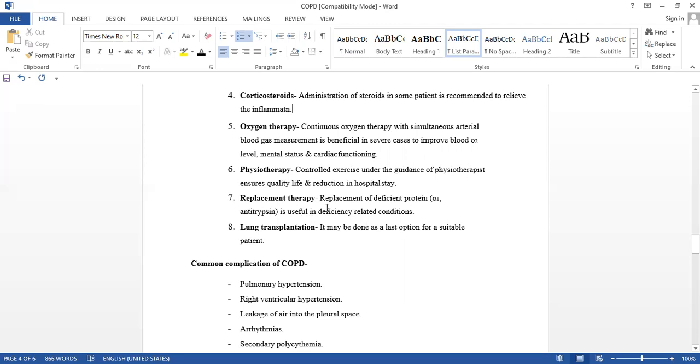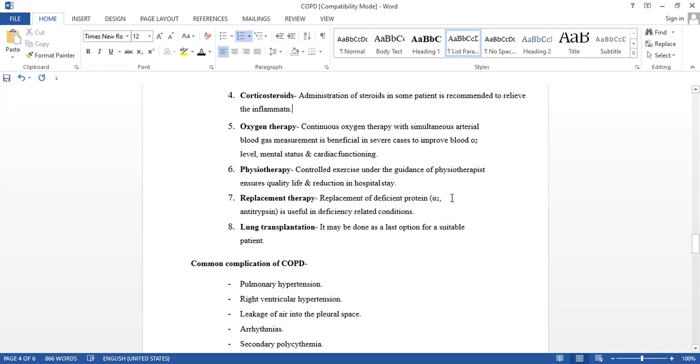Replacement therapy, the last therapy, that is the replacement of the deficient protein. Some people have a deficiency of this type of protein by birth, that is congenital, from the genetic makeup. So you fulfill that, replace that one.